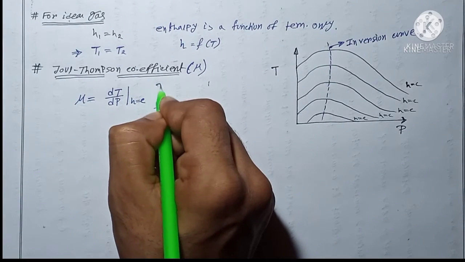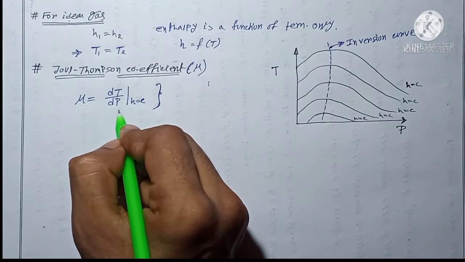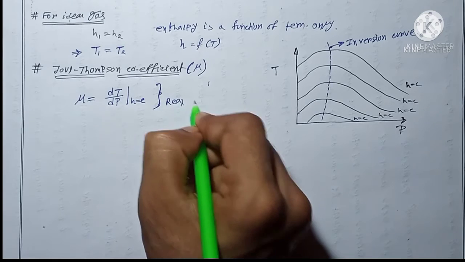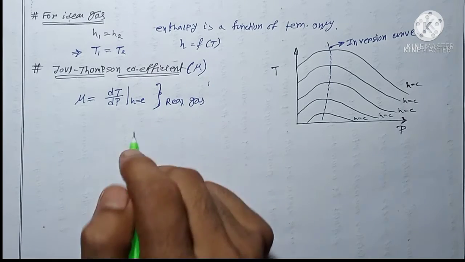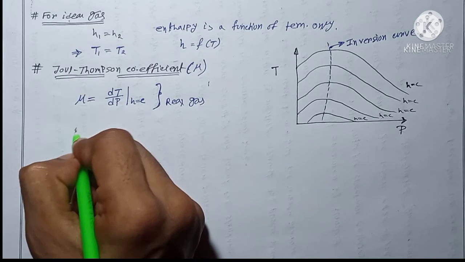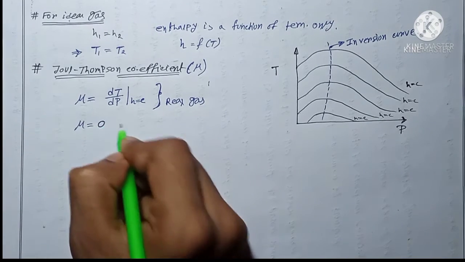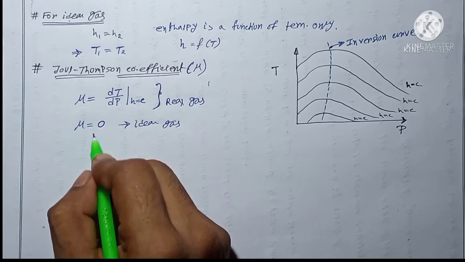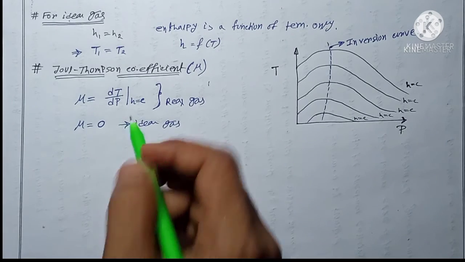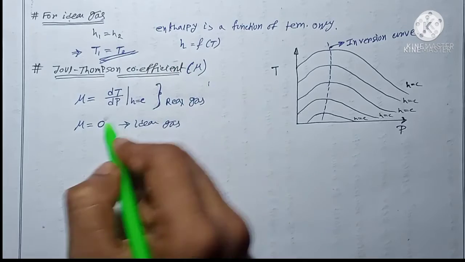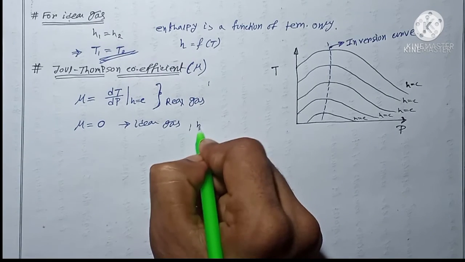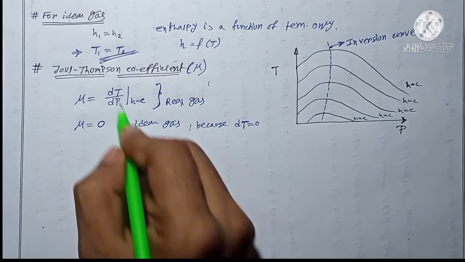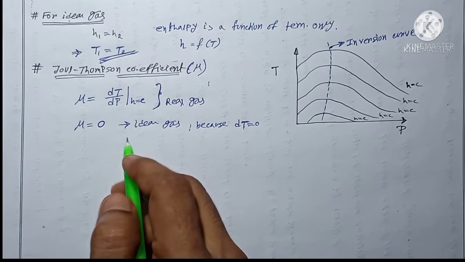You can write the Joule-Thomson coefficient as dT by dP at constant enthalpy for a real gas, but for an ideal gas this Joule-Thomson coefficient will be 0. Why will it be 0 for an ideal gas? Because for an ideal gas the change in temperature is 0. If I put dT as 0, then mu will be 0.